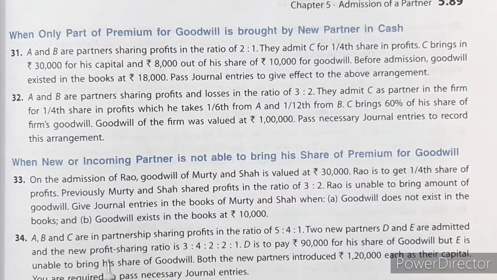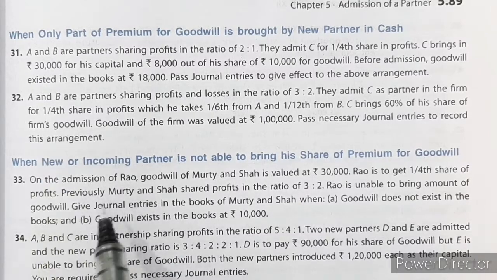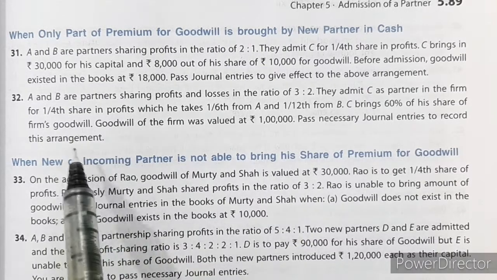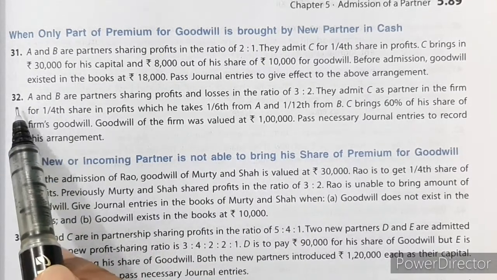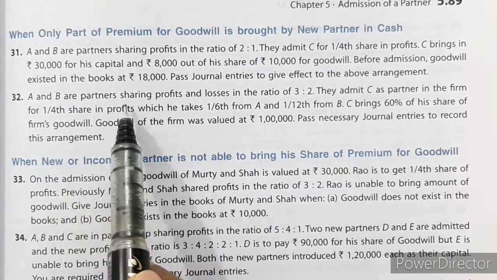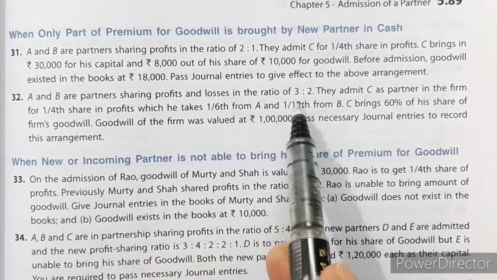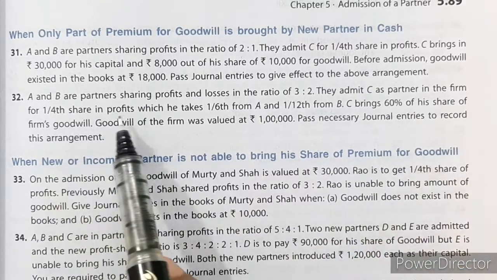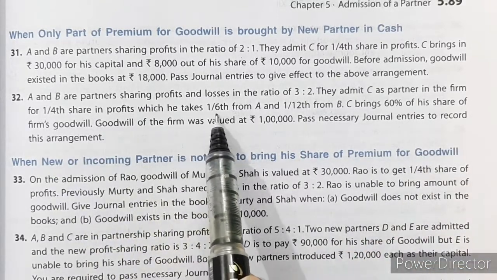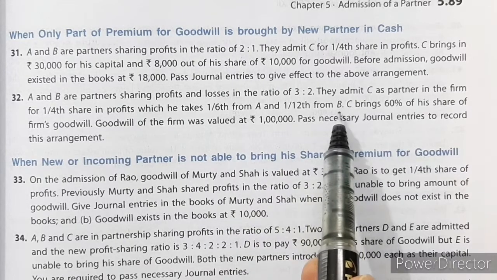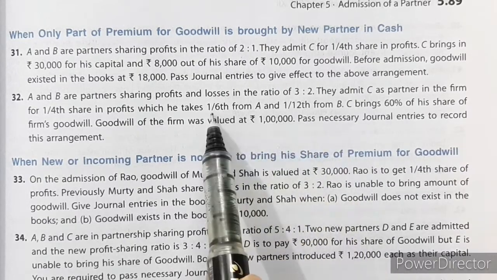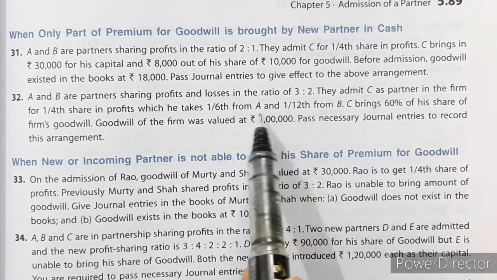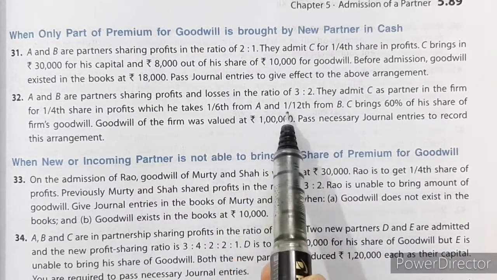Now let us see the last question of the video, because if I proceed further, then it will be too lengthy a video, so I will stop here after this question. Question number 32. A and B are partners sharing profits and losses in the ratio of 3:2. They admit C as a partner in the firm for 1/4 share in the profits, which he takes 1/6 from A and 1/12 from B. So this is our sacrificing ratio. 1/6 is to 1/12. If you convert it, then it will be 2:1.